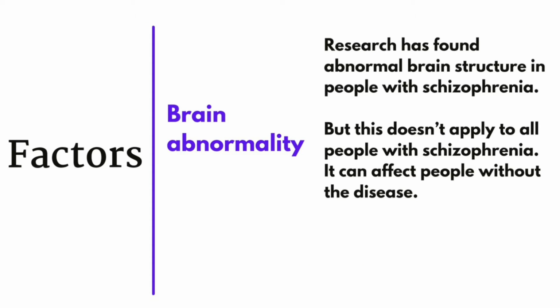4. Brain abnormality. Research has found abnormal brain structure in people with schizophrenia. But this doesn't apply to all people with schizophrenia. It can affect people without the disease.